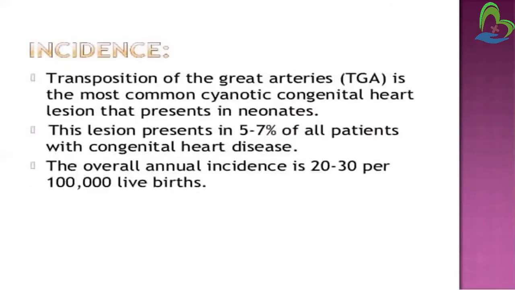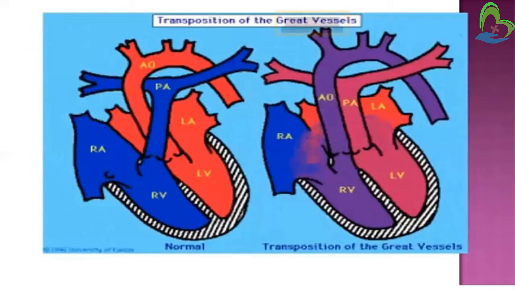From the left ventricle, the oxygenated blood goes into the pulmonary artery, then into the lungs, and from the lungs it comes back again to the left atrium through the pulmonary veins. This circulation continues; that is the pulmonary circulation.